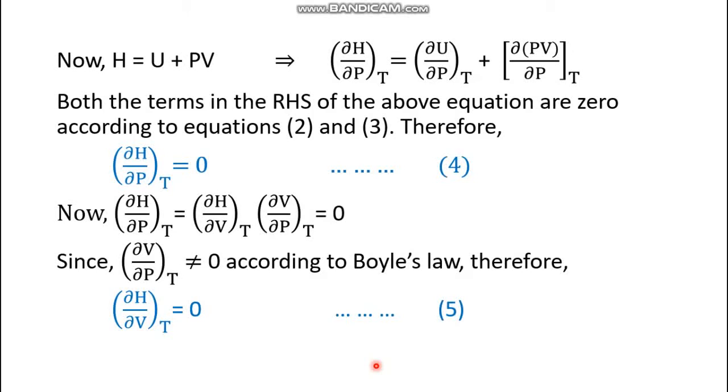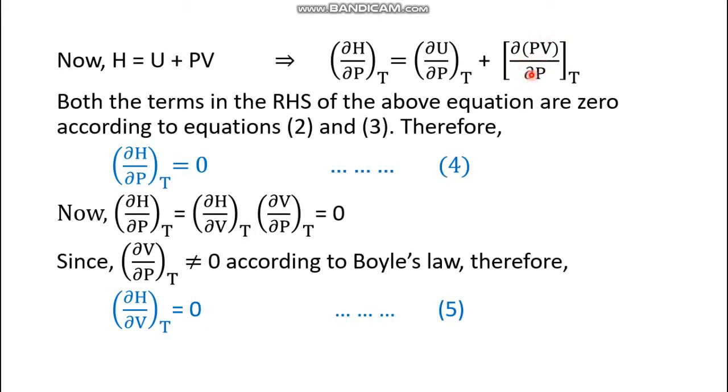Actually, we have to take the expression of enthalpy, which is H equals U plus PV. Now, it can be differentiated with respect to pressure at constant temperature like this. So, the left hand side results in del H del P at constant T, that means the differentiation of enthalpy with respect to pressure at constant temperature. The right hand side also has to be differentiated like del U del P at constant T plus del PV by del P at constant T. Now we know that this part is 0, isn't it?